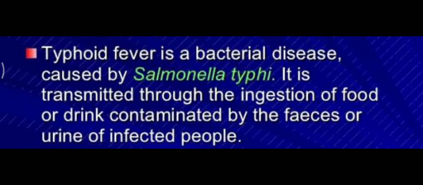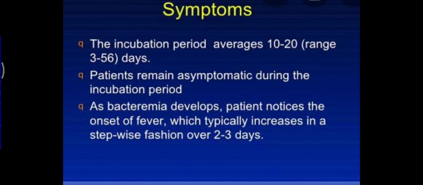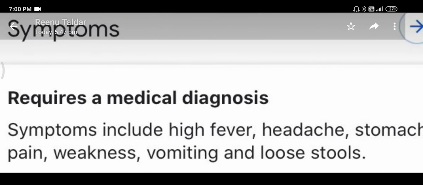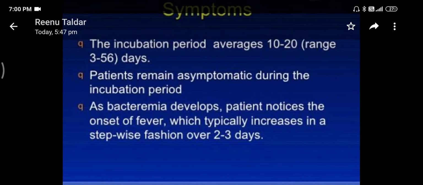Typhoid is caused by the bacteria Salmonella typhi, and it spreads by contaminated food and water and by fecal matter and urine of the infected person. Now, when you talk about the symptoms, they appear in the form of high fever, headache, stomach pain, weakness, vomiting, and loose stool. These are the common symptoms seen in a person who suffers from typhoid.